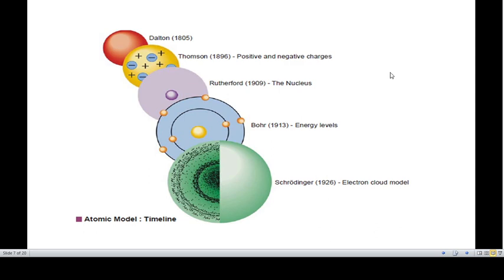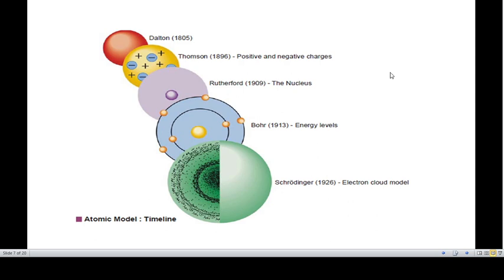Later in 1909, Rutherford proposed a model showing that the positive part of the atom is at the center and the electrons are revolving around the nucleus. But he did not give a fixed path for the movement of electrons.